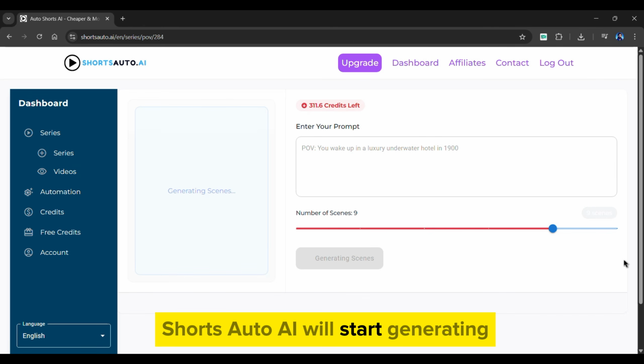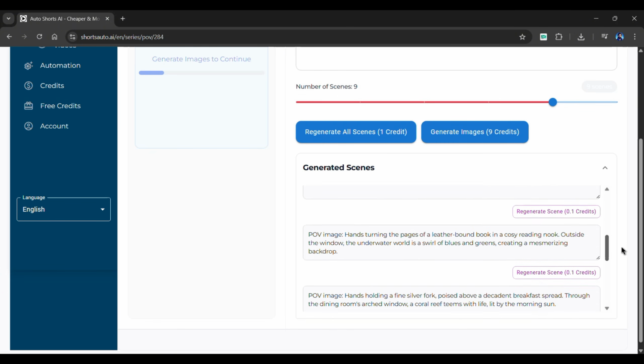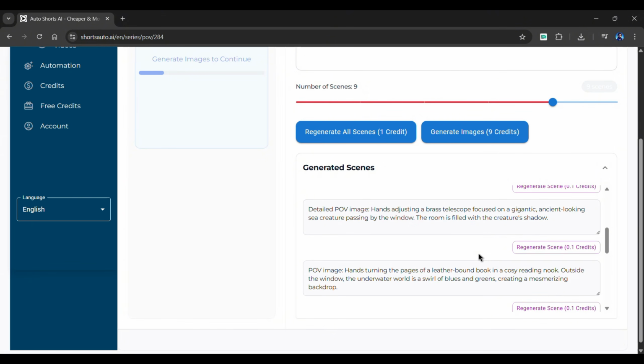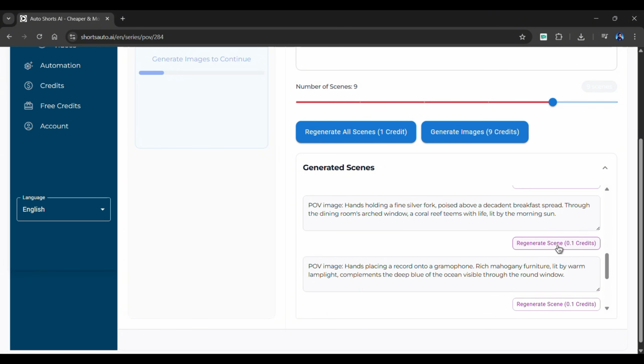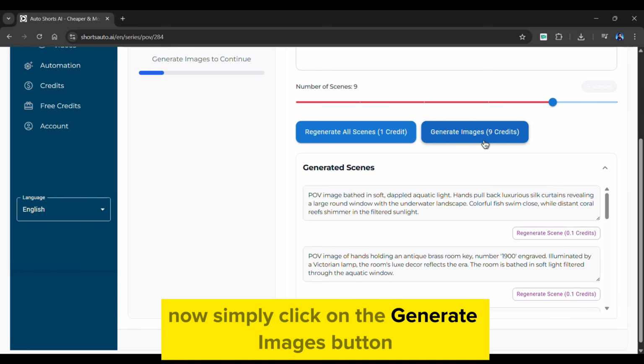Shorts Auto AI will start generating scenes based on your video idea, and as you can see, it has generated 9 scenes. The best part? Everything is editable. If you didn't like the scenes, simply click the Regenerate All Scenes button from above. If you want a specific scene to be changed, then click the Regenerate Scene button from here, and that particular scene will be changed. Now, simply click on the Generate Images button.